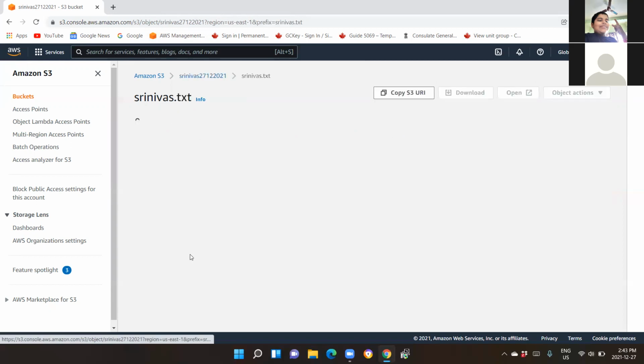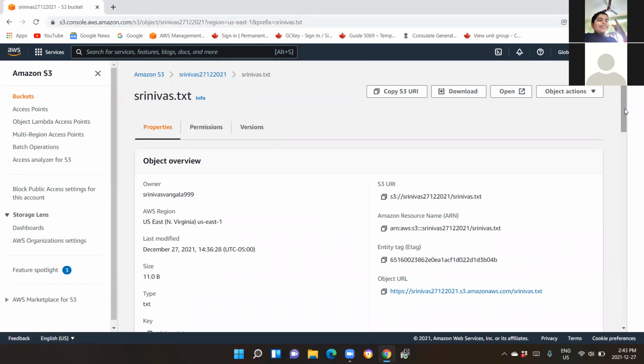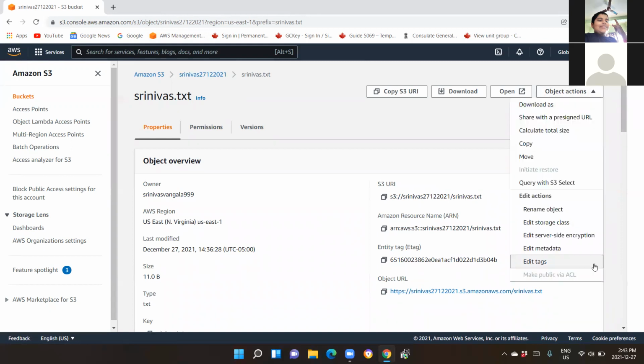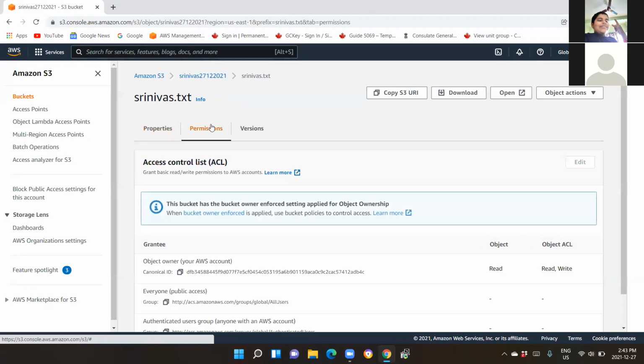Okay, click on object actions. Here also it is not editable. All right, so let's go to the tab called permissions. After properties, there is a tab called permissions.